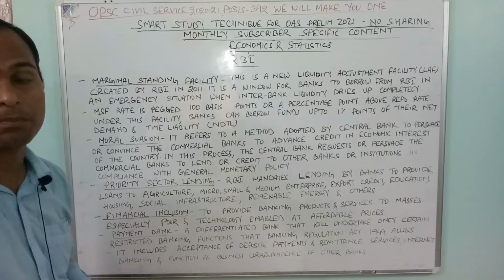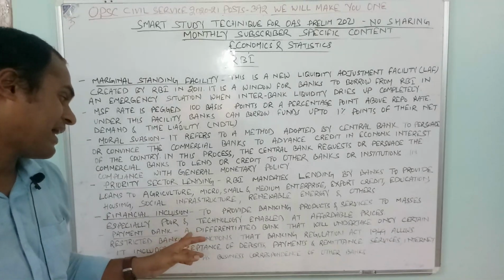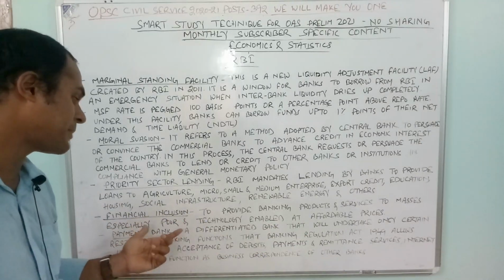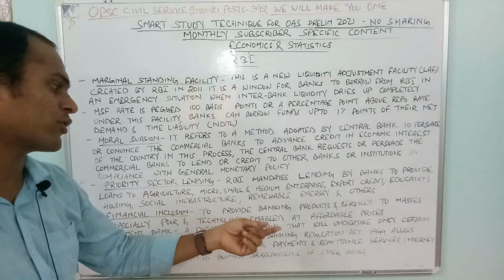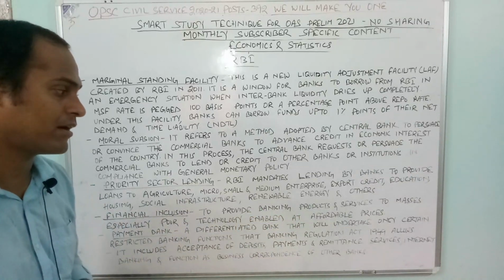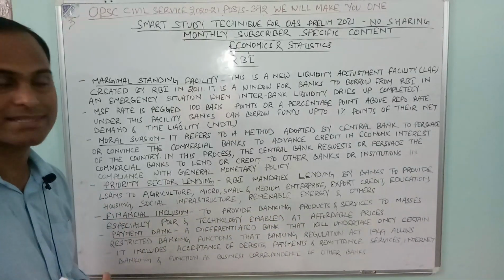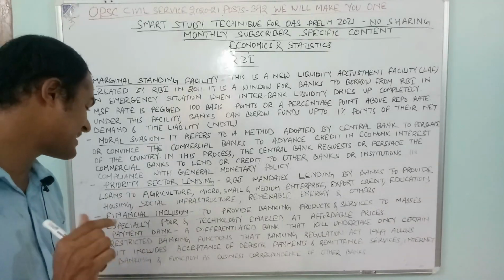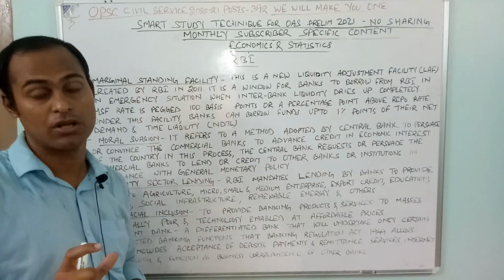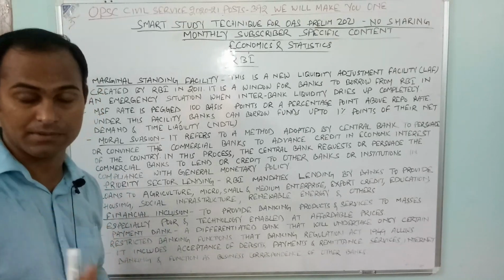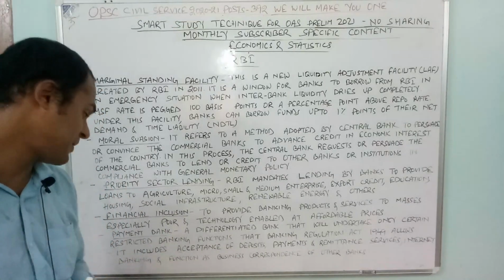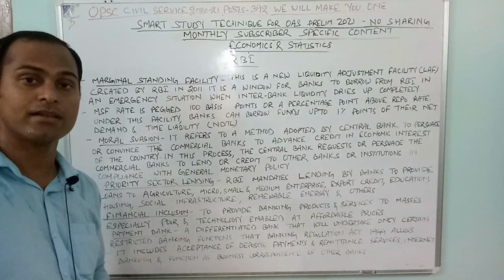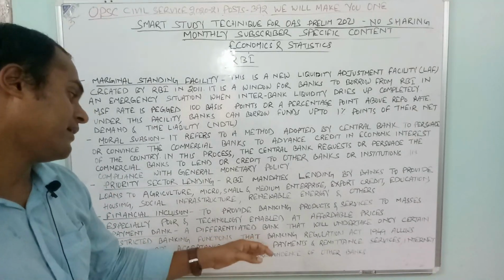What is a payment bank? Payment bank is very important. It is a differentiated bank that will undertake only certain restricted banking functions that the Banking Regulation Act 1949 allows. What are these restricted banking operations? It includes acceptance of deposits. A payment bank will accept deposits.